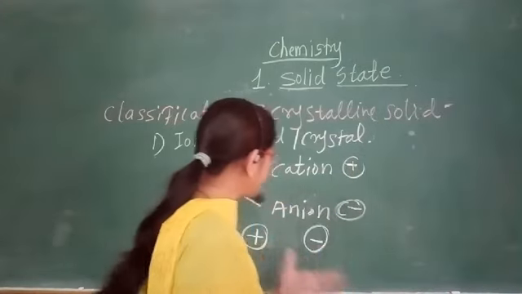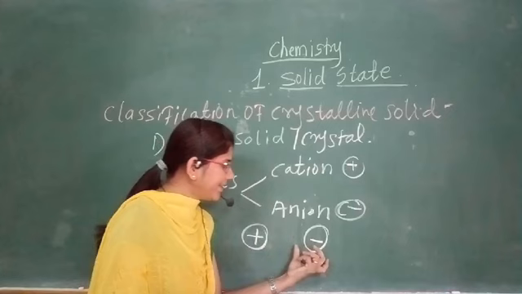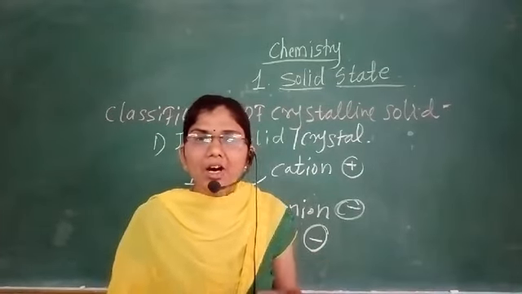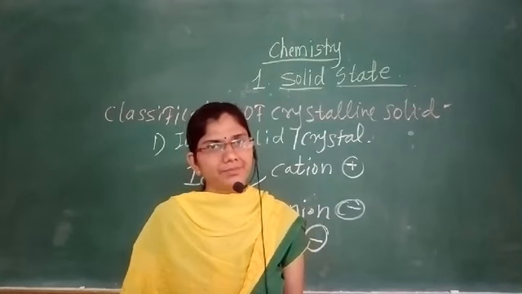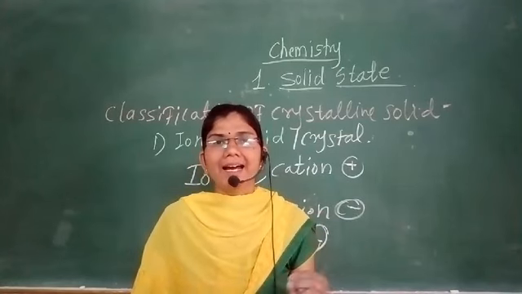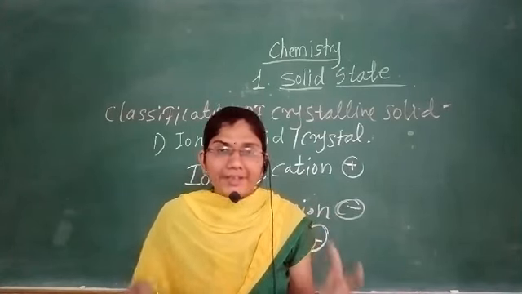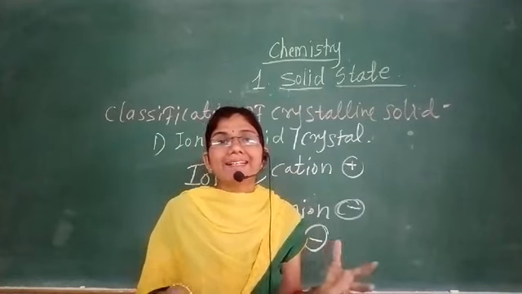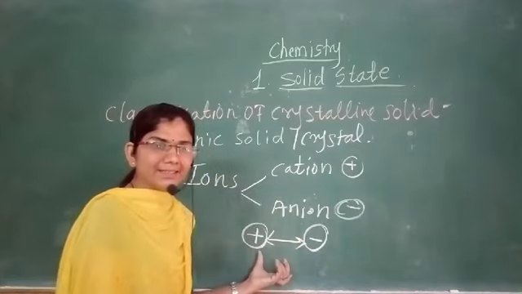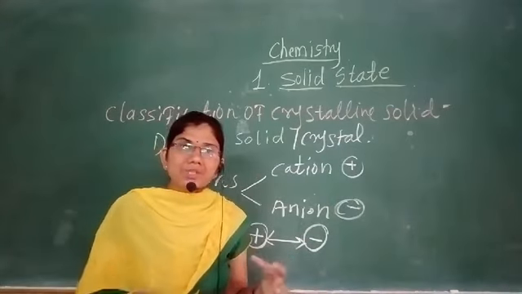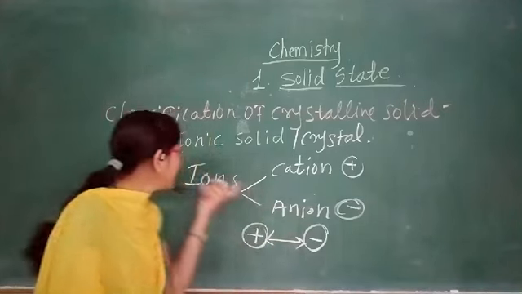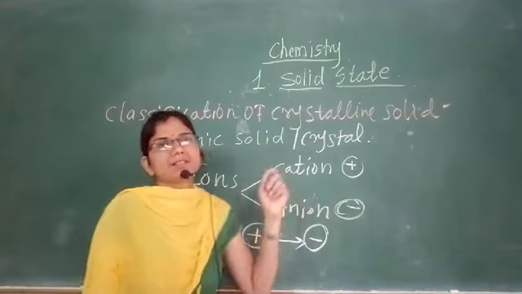These positively charged cations and negatively charged anions either attract each other or repel each other. These are oppositely charged ions, and when they come in contact with each other, they attract each other. When these ions come closer together, they form an ionic crystal.